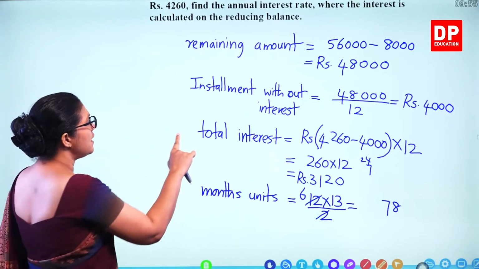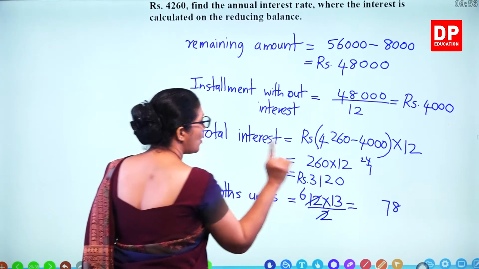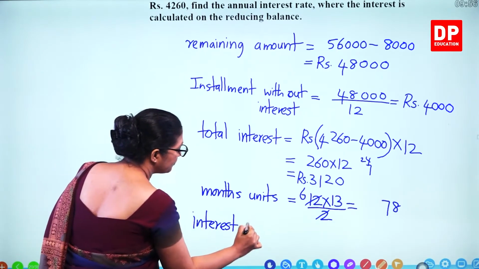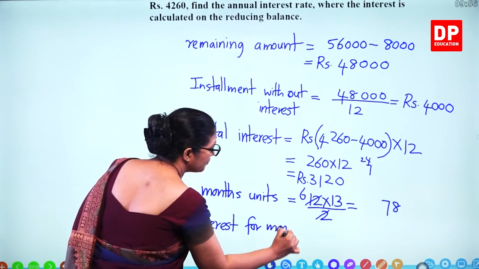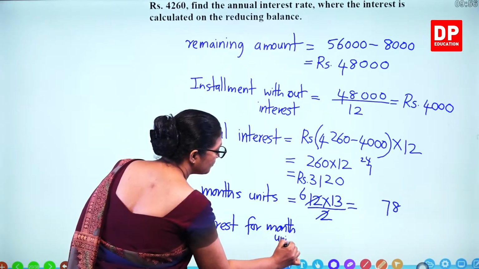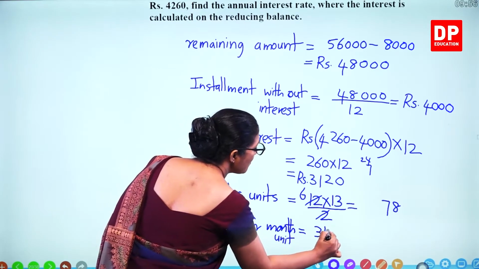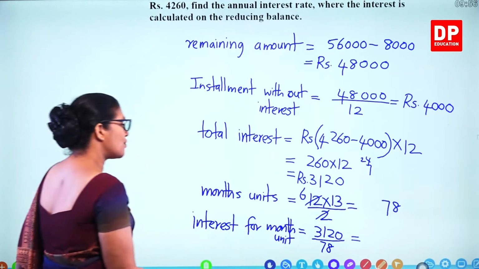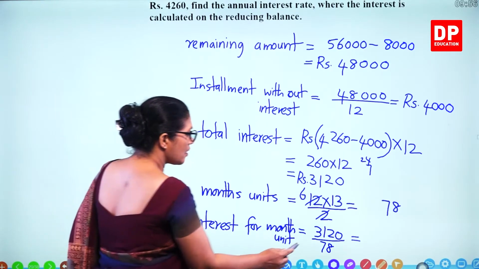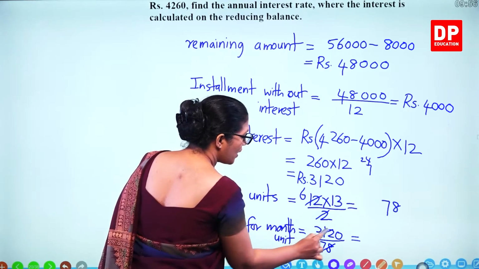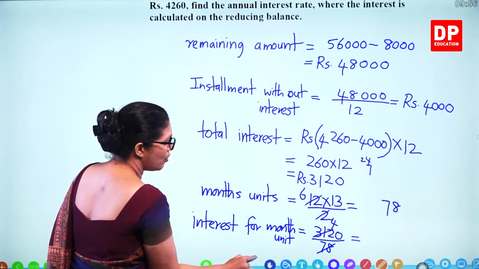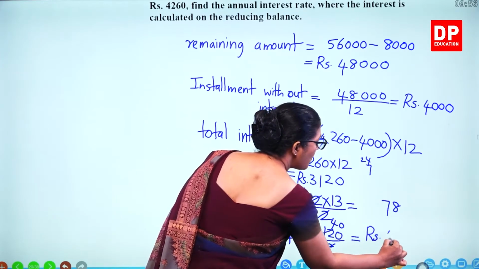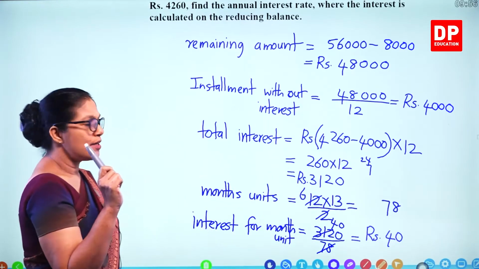So the total interest is this one. And what is the interest for a month unit? You have to divide by 78. So what's the value? When you multiply by 4, you get this. 78 times 4, you get 312. So this is 40. So 40 rupees you have paid for a month unit.